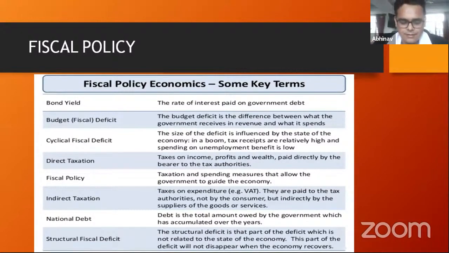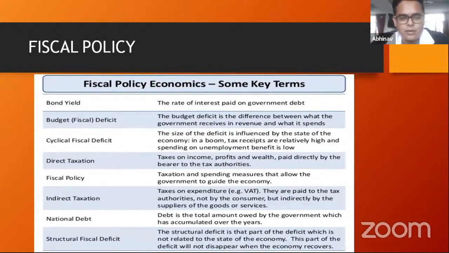Because obviously, if someone's buying that bond at 101 rupees because he believes that the markets are not going to be stable and government of India bonds are the only bonds that will be able to give me some return, right? So he will buy that bond for 101 rupees. However, the coupon rate is a fixed 5 rupees, right? So he'll only be making a profit of 4 rupees over there. So that effective rate of interest is basically the bond yield.